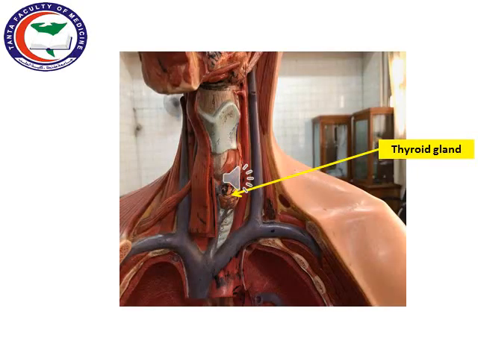The endocrine glands, we have the thyroid gland here in front of the trachea. It's a butterfly-shaped gland consisting of two lobes connected by an isthmus.